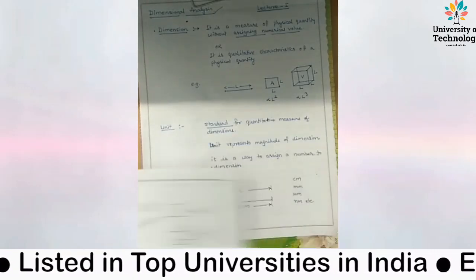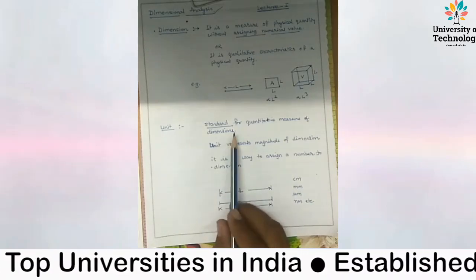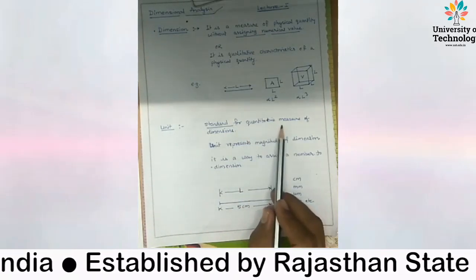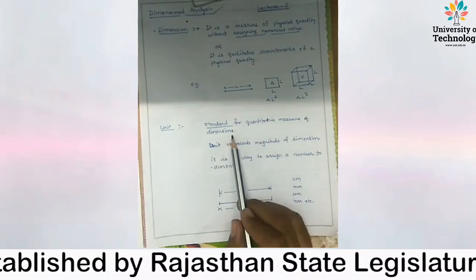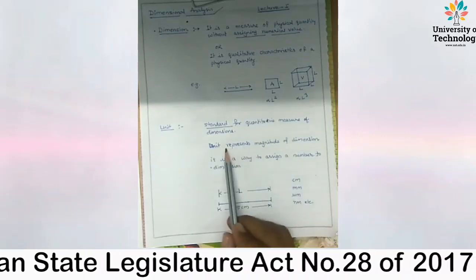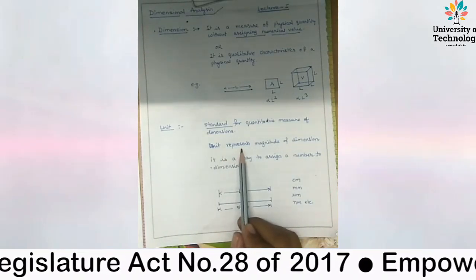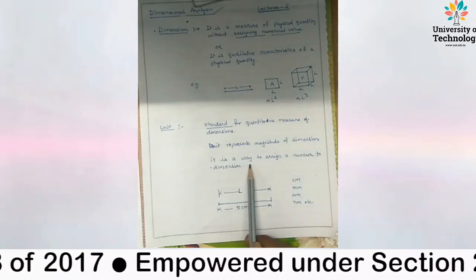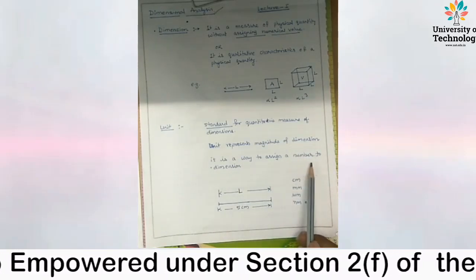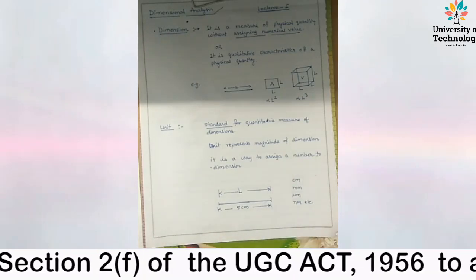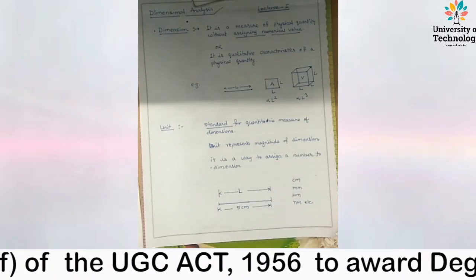Then what is a unit? It is the standard for quantitative measure of dimensions. Dimension is qualitative; unit is a quantitative measure of dimension. A unit represents the magnitude of a dimension. It is a way to assign a number to a dimension. We take the same example.